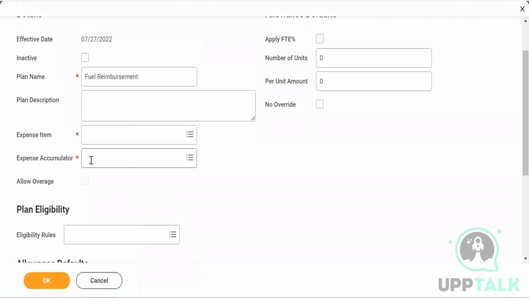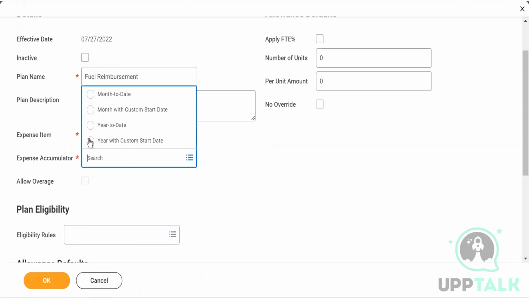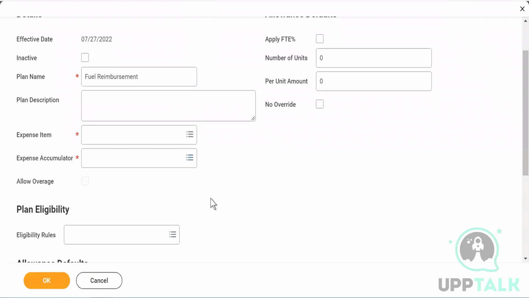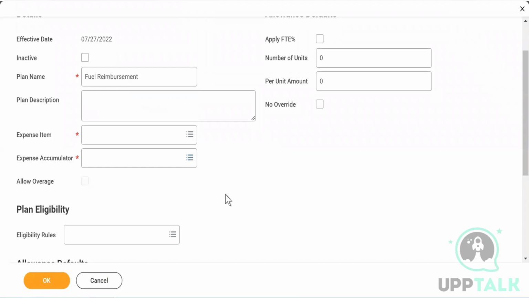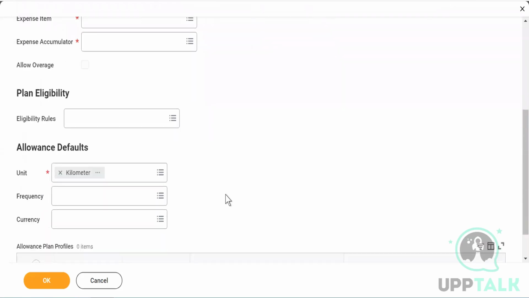And again, generally everyone claims it month to date. No one waits till end of the year to claim the fuel bill. They will do it every month. So it will be month to date, month to custom start date, whatever you want to use, both options are available. And then again, you need to put the unit, frequency, currency.